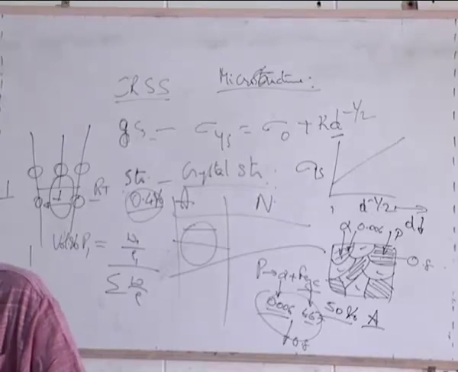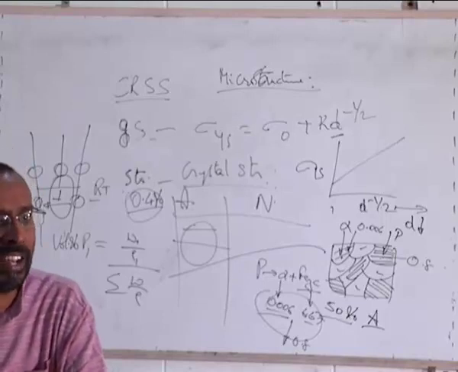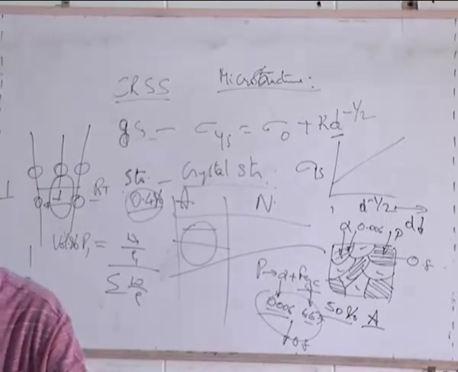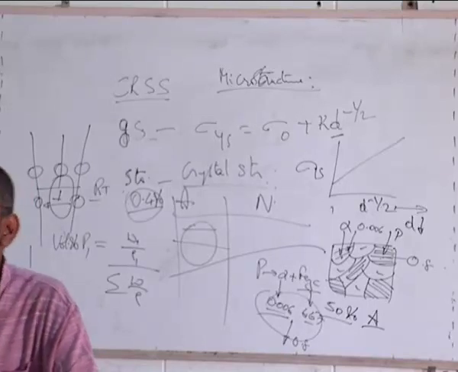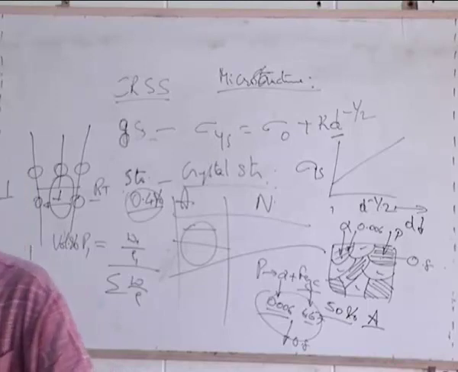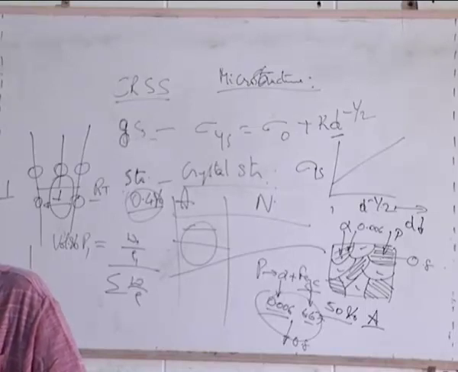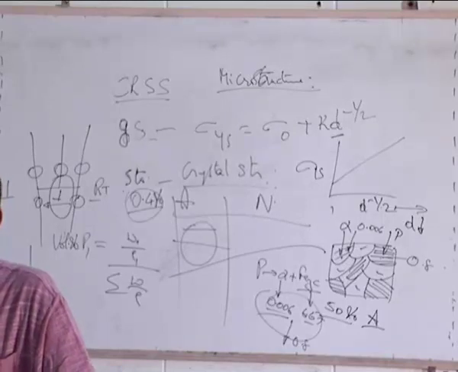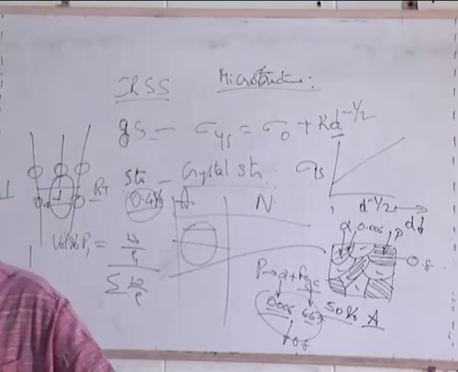So if I know the Fe3C crystal structure, I know how many atoms of iron are there, how many atoms of carbon are there. I can also find out, right? If I do not have that information, if I know the density of iron and density of carbon, which is higher? Iron is higher. Carbon is much lower. So if I want to know the density of Fe3C, one can use what people usually call the rule of mixture.